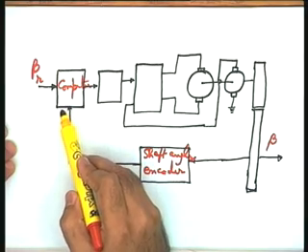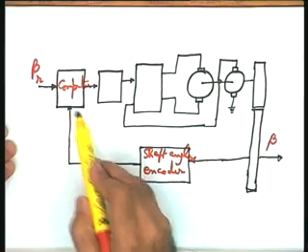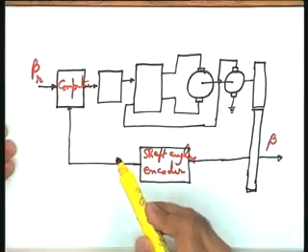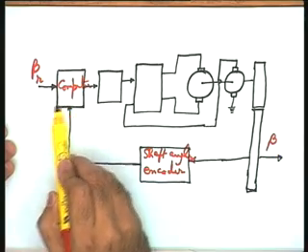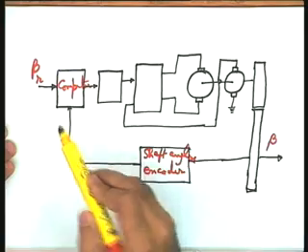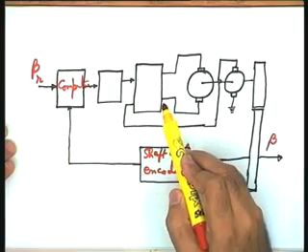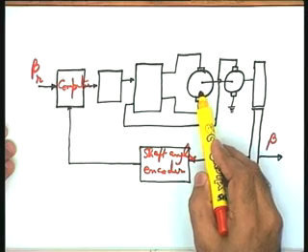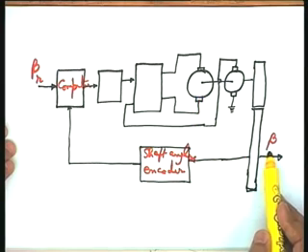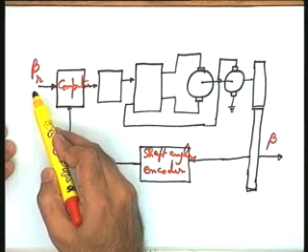So this computer, which is the controller in this particular case, generates an error between the 2, beta r minus beta, and this error is used to generate a suitable manipulated signal which drives the motor so as to force beta to follow beta r.